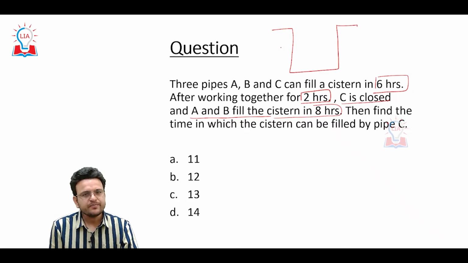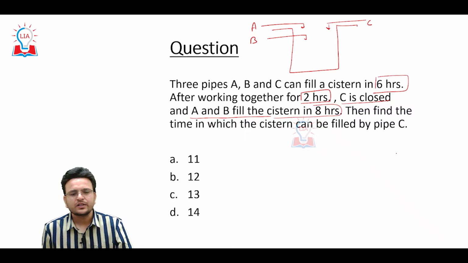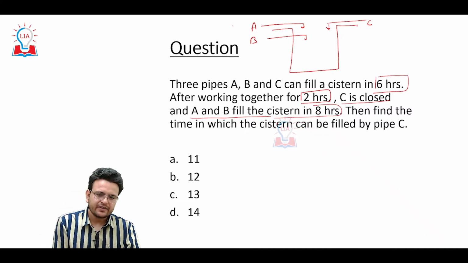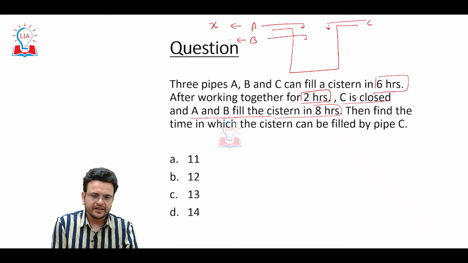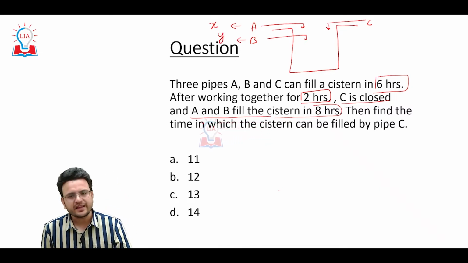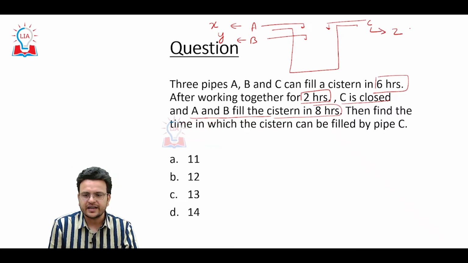Three pipes are there: pipe A, pipe B, and pipe C. Consider pipe A can fill the cistern in X hours, pipe B can fill the cistern in Y hours, and pipe C can fill the cistern in Z hours.